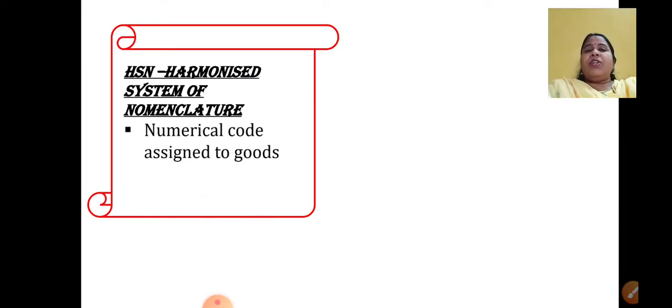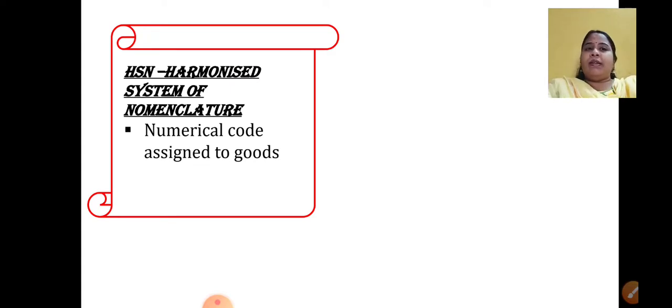After this, we have seen the HSN number, HSN written in that invoice bill. What is that? The full form is nothing but Harmonized System of Nomenclature. It is a numerical code assigned to goods. Now when you go to shops like, suppose for example DMart, you purchase something like almonds. Now when the person is making the bill, he will not type that word almonds every now and then. A numerical number will be given to it. That is nothing but the HSN code.